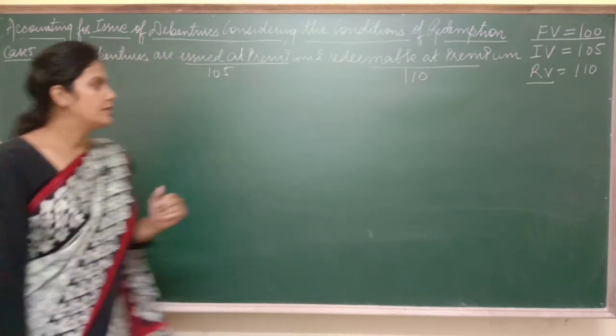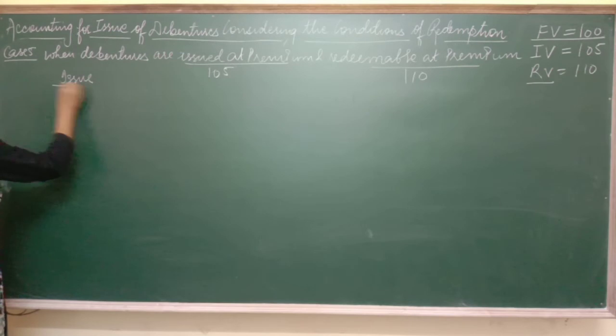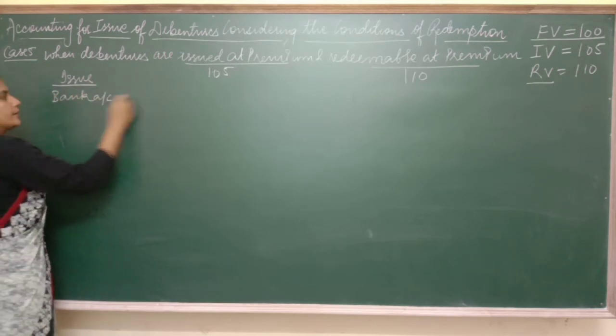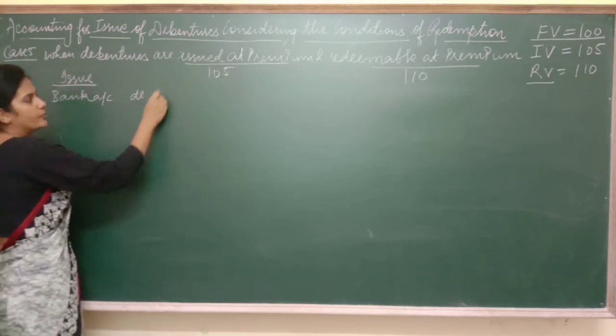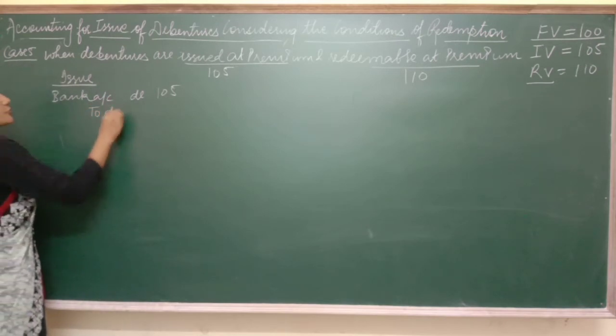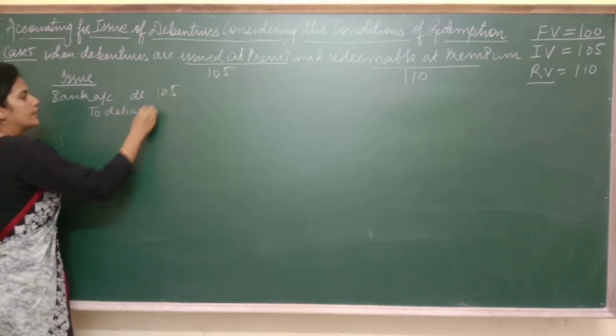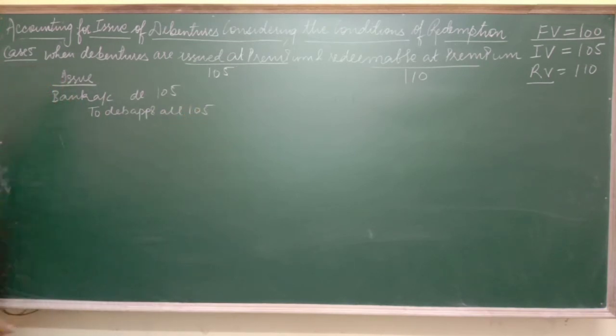Got it? Now see, first of all, pass the entries for issue. First entry would be bank account will be debited. How much will you collect? 105, because you have issued debentures at premium. So bank debited 105 to debenture application and allotment 105. Got it?